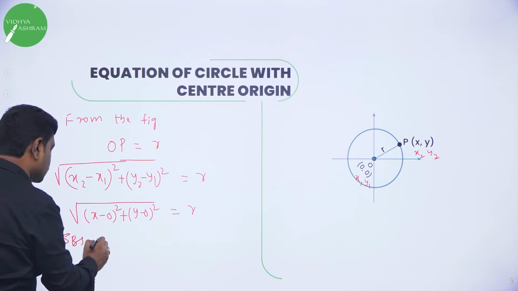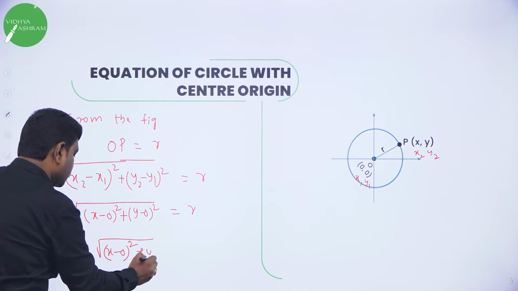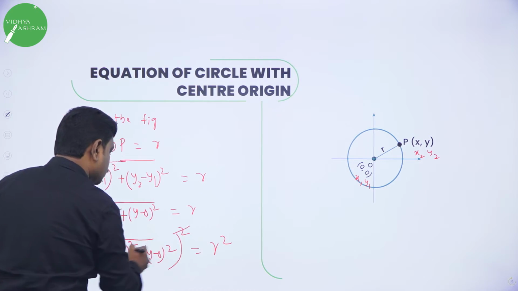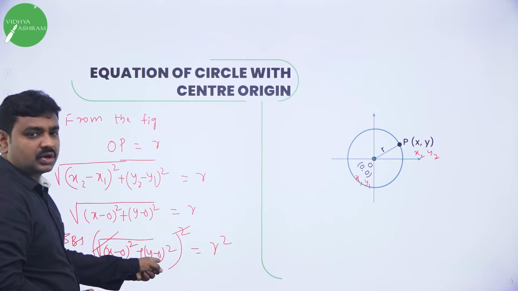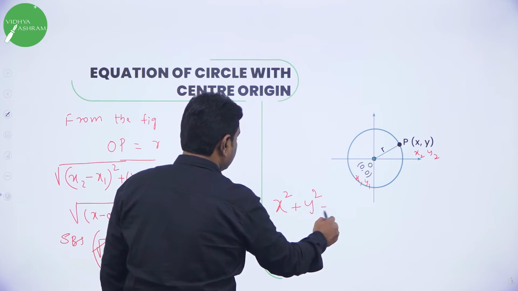If you square on both sides, root of x minus 0 the whole square plus y minus 0 the whole square is equal to R square. Now the square root cancels. What is left out? x minus 0 is what? x. So finally you are left with x square plus y square is equal to R square.